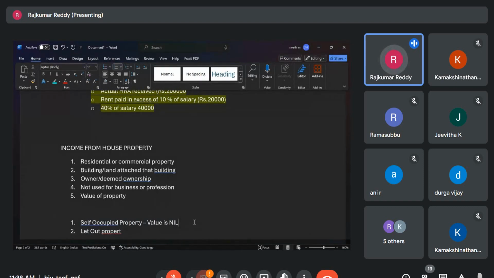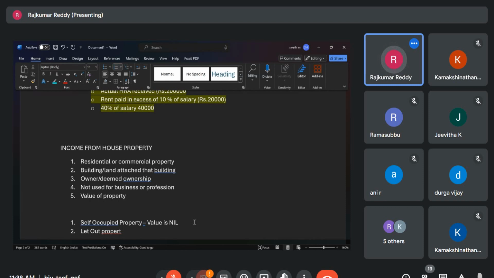If your income is nil, you need not pay any income tax on that, right? If it is treated as a let out property, you are liable to pay the income tax. That's why, with self-occupied property, earlier it used to be one, now even a second property one can claim as a self-occupied property. So there are different conditions even for using the self-occupied property.